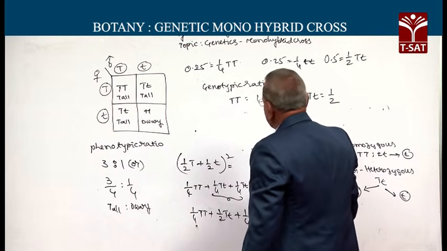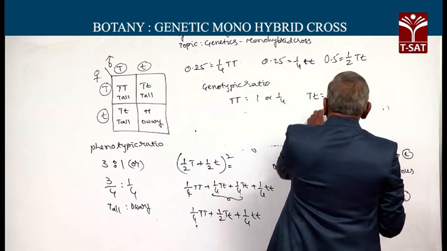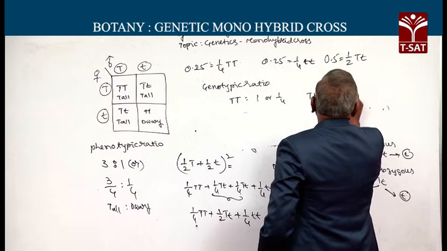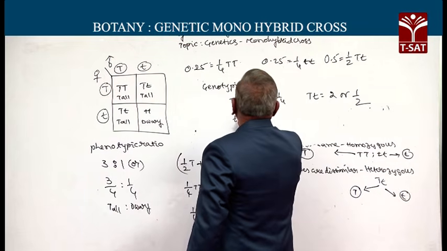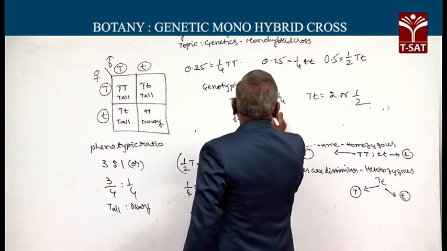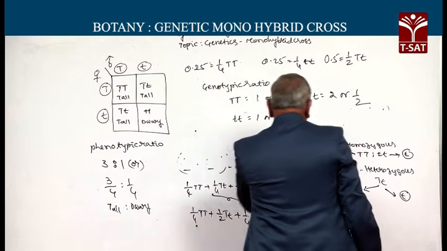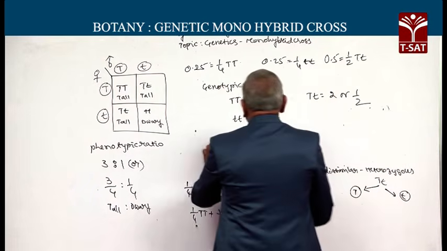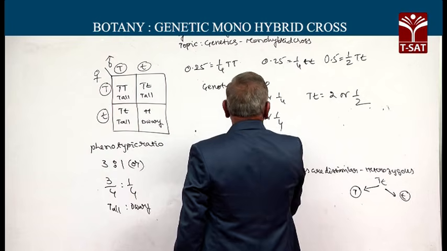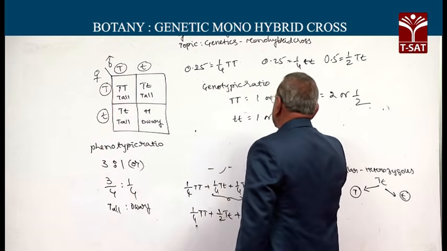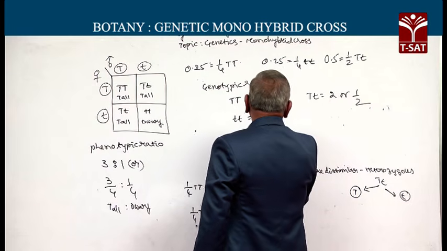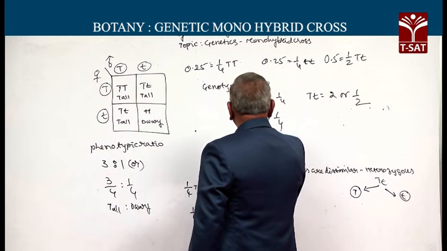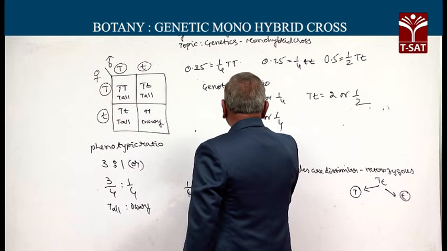Half the progeny are like that, 2 or 1/2. How many progeny are homozygous dwarf? 1 or 1/4. So this can be written like this. The genotypic ratio for monohybrid cross, where complete dominance is seen, is 1:2:1.